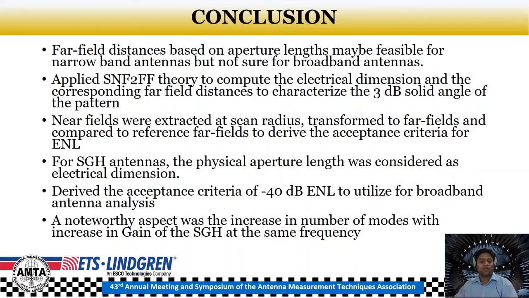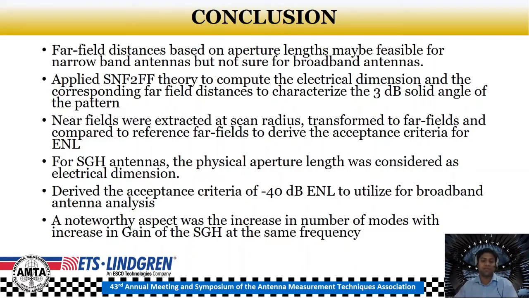So to conclude my talk, conventionally the antenna's aperture dimension is considered for computation of the far field distance. Although it may hold true for narrowband antennas, the accuracy or the feasibility of the far field distance is questionable for broadband antennas throughout the frequency range. Thus, it is essential to analyze the electrical dimension of the broadband antenna over the frequency range and the corresponding far field distance. The far field distance will be again calculated based on the criteria laid out by the IEEE